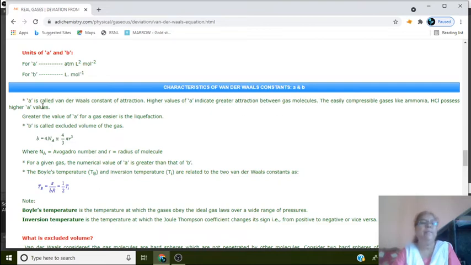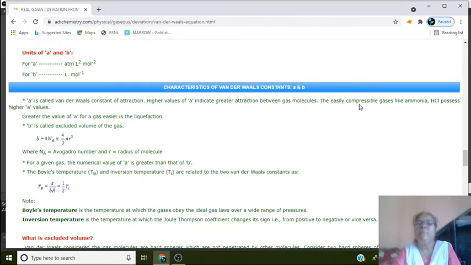Once again, I repeat the characteristics of a and b. a and b are called van der Waals constants, and all of you know a is the constant for the pressure correction term, and b is the constant for the volume correction term. And this a is also called the constant of attraction, and remember that a higher value of a indicates greater attraction between gas molecules.